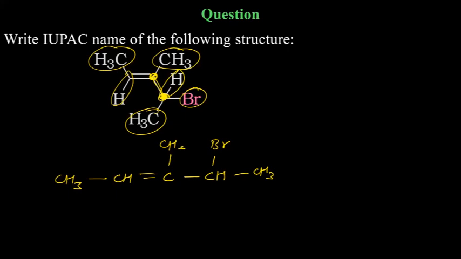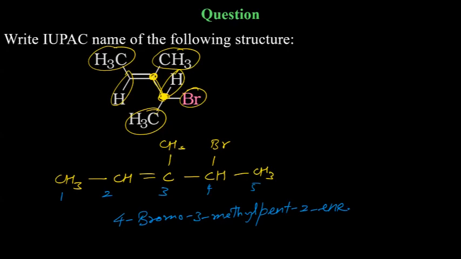Good. So double bond, here you have three carbons. On right side of double bond, here you have only two carbons. It means numbering will start from the left hand side. 1, 2, 3, 4, 5. So it was 4 bromo, 3 methyl, pent 2, 5 carbons, second carbon, double bond. Yes, Ahan. Right.